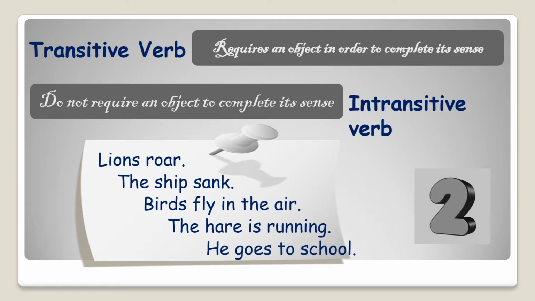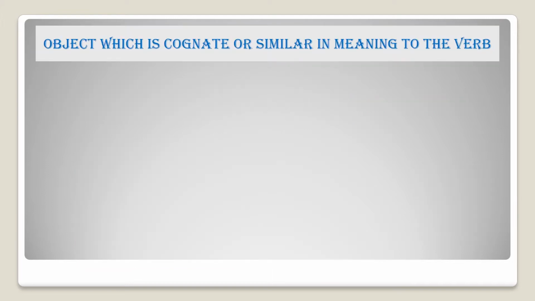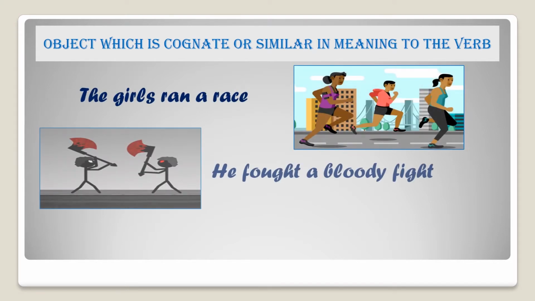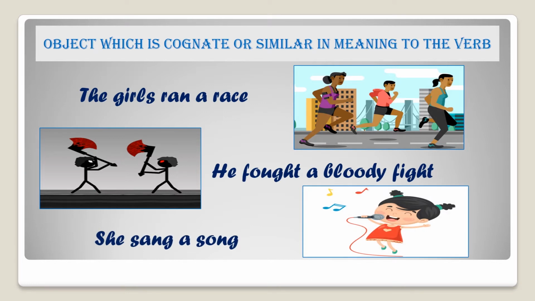A point to be noted is that sometimes an intransitive verb can take an object which is cognate or similar in meaning to the verb. Such an object is called a cognate object. For example, the girls ran a race. He fought a bloody fight. She sang a song. Let's move to the rules to change the voice.